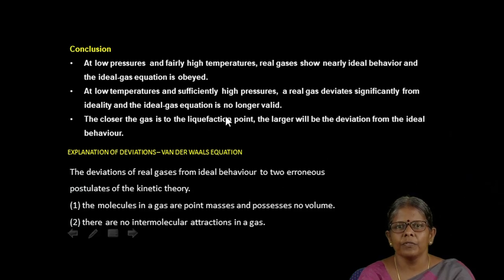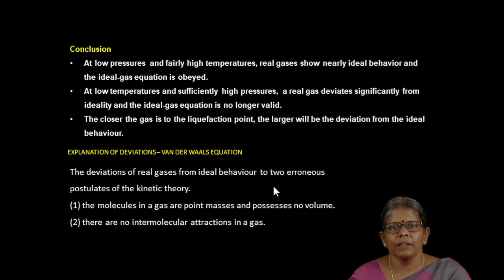The closer to the liquefaction point of a gas, the larger the deviation from the ideal behavior. If a gas is easily liquefiable, then it will not be an ideal gas, and there will be a huge deviation from the ideal behavior for that particular pressure. Now we can see how the gas deviates from its ideal behavior and what the reasons behind it are.